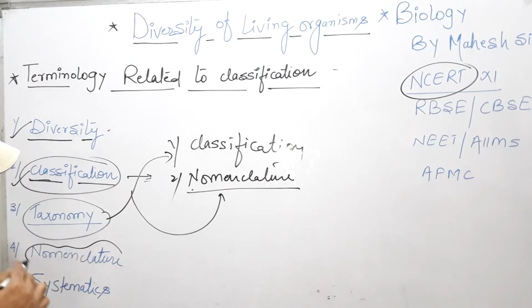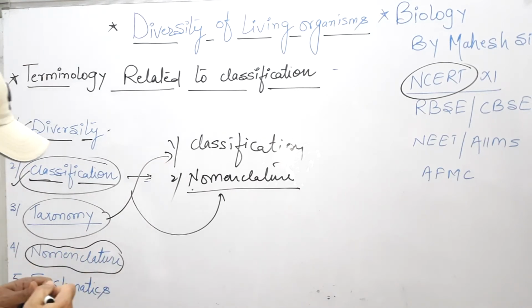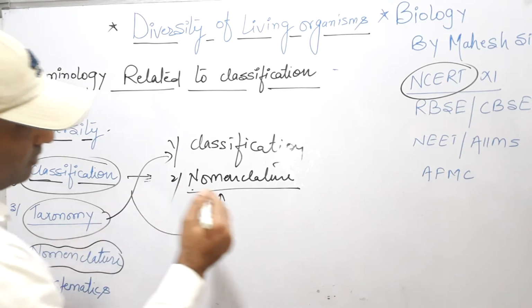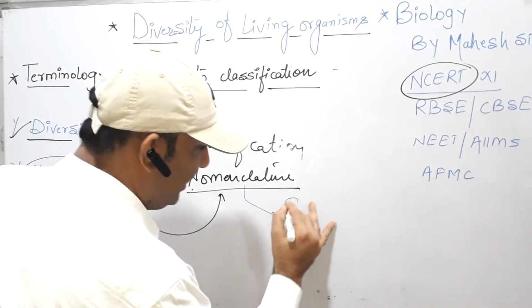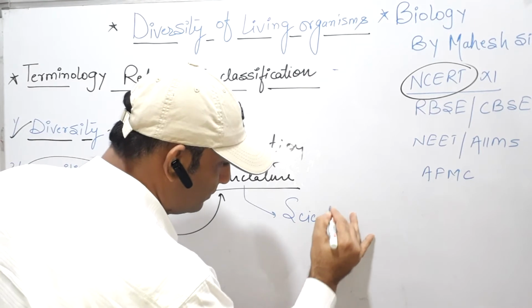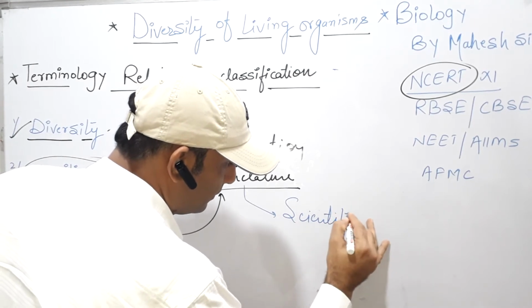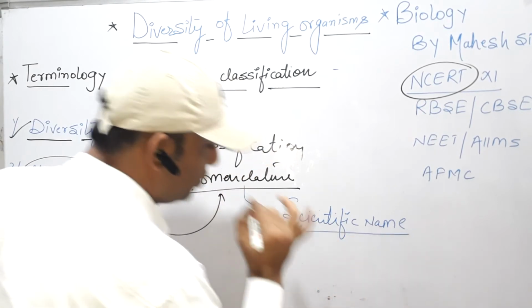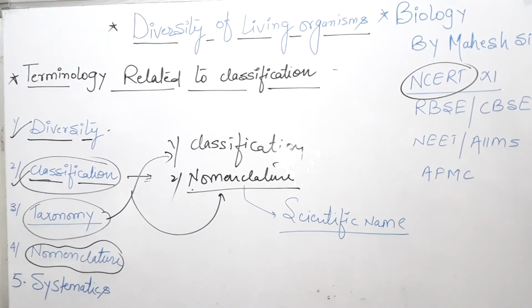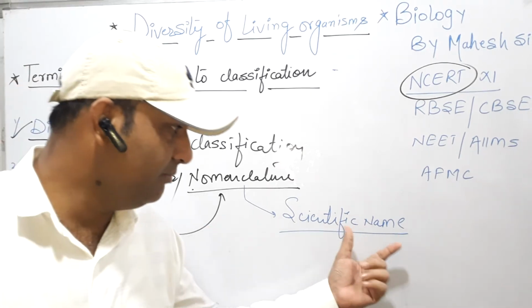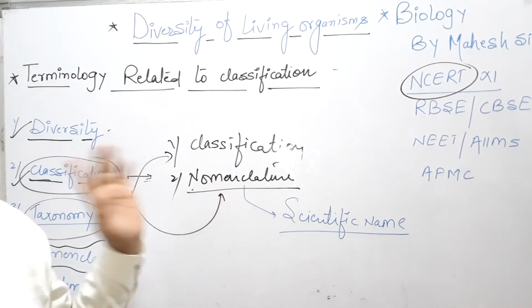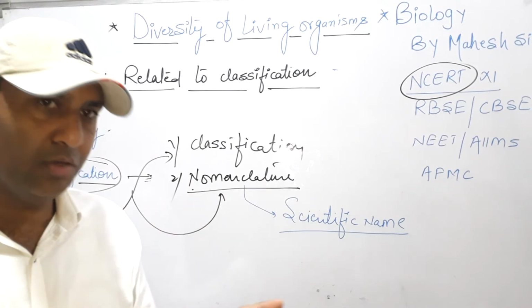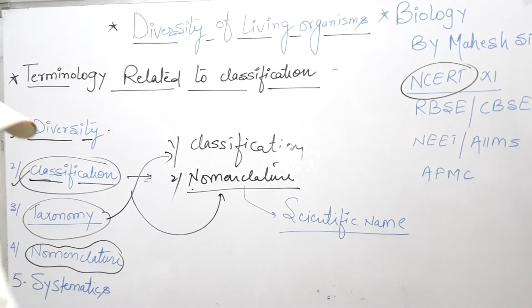Next is nomenclature. Nomenclature means the process by which every organism is given a scientific name. The scientific naming of an organism is called nomenclature. Again, the perfect definition of nomenclature: the scientific naming of an organism is called nomenclature. It is of two types, binomial nomenclature and trinomial nomenclature.